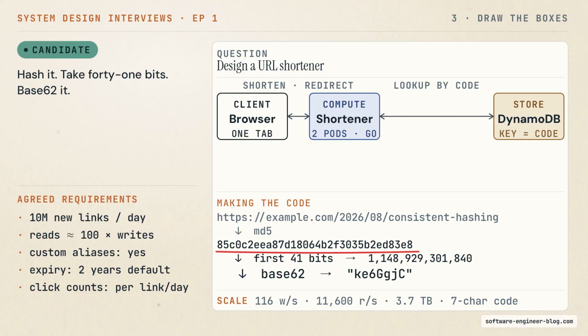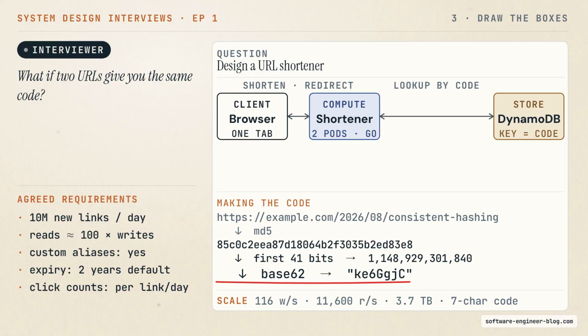Now, how do I make the code? Take the long URL, hash it. Any hash will do. MD5 is fine. That gives me a big number. I take the first 41 bits of it. 41 bits is a number under 2.2 trillion, and base 62 writes any number that size in exactly 7 characters. So I encode it, and out comes the code you can see on the board. That string is the key I store, and it is the key the browser sends back to me.